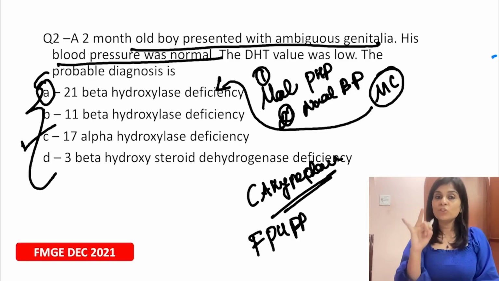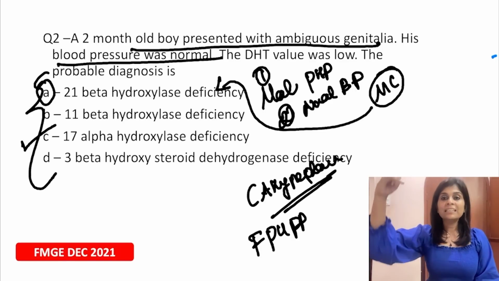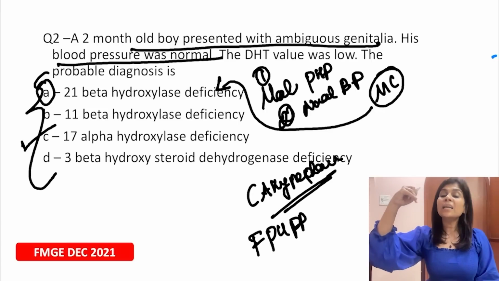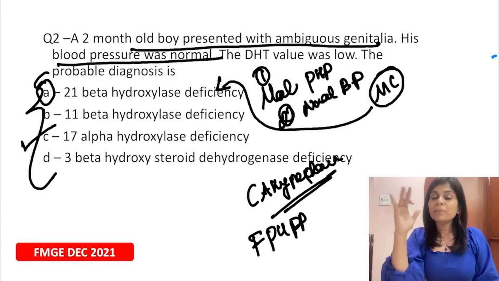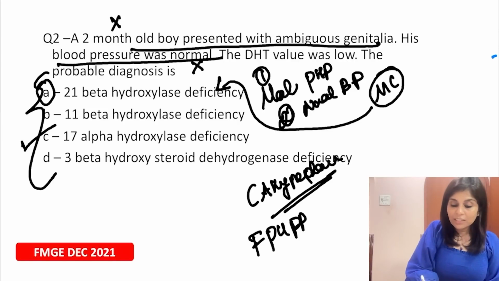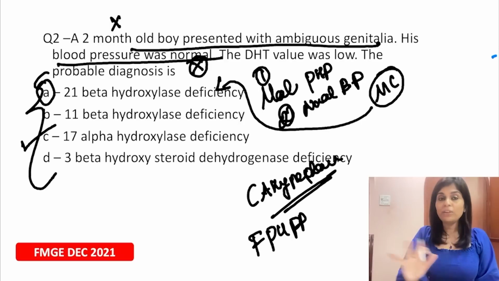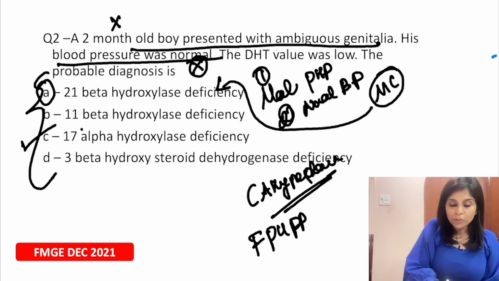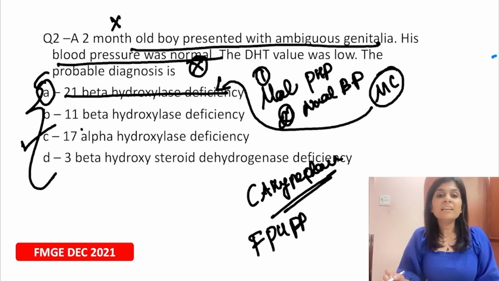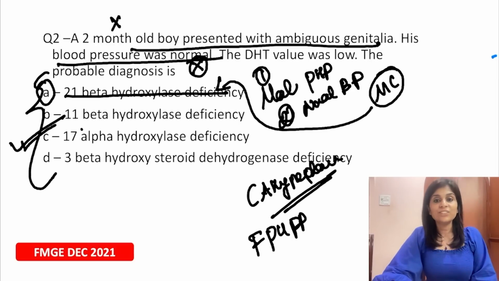What do I mean by salt wasting forms? No sodium reabsorption. So there is hyponatremia and hypotension. They often present with hypotension. So do you see that both these features are just opposite here? You don't see hypotension. There is no female pseudohermaphroditism. There is male pseudohermaphroditism. So this is definitely not 21-beta hydroxylase deficiency. It is 17-alpha hydroxylase deficiency.